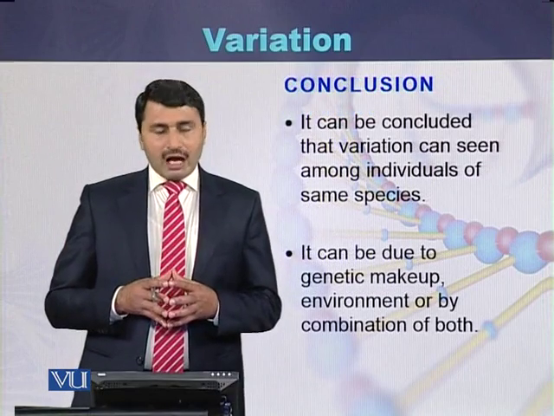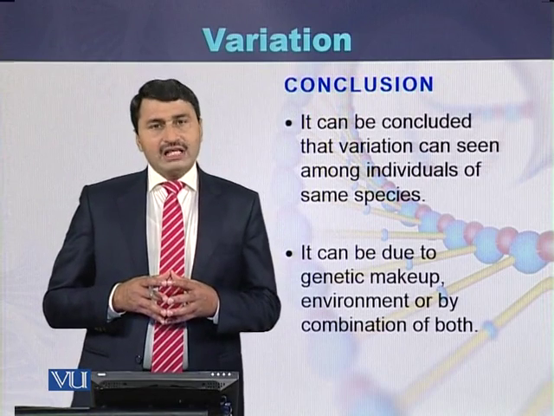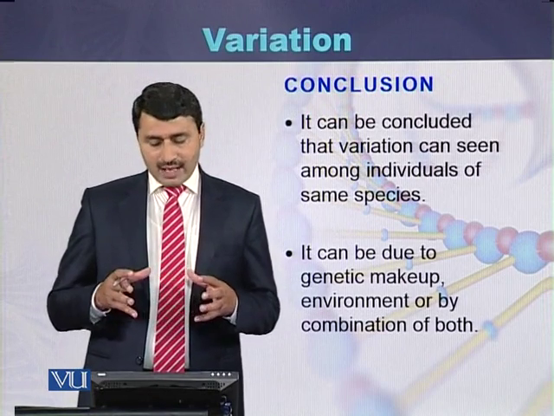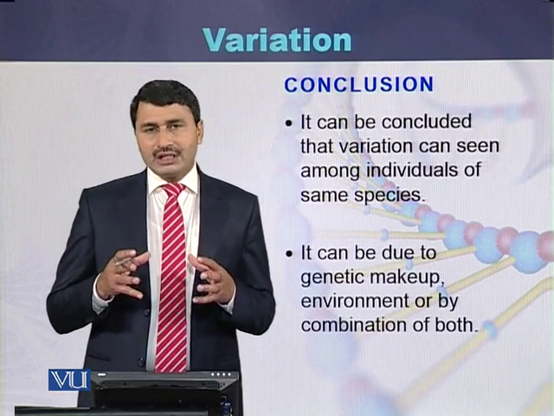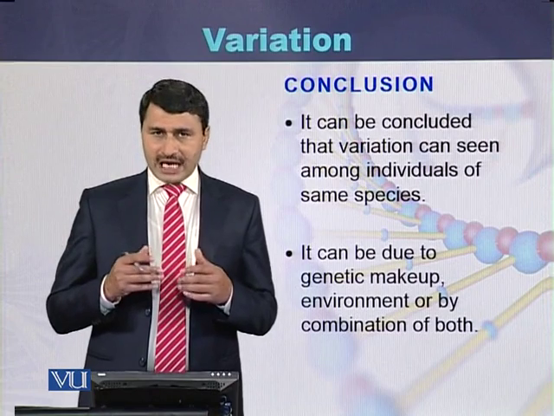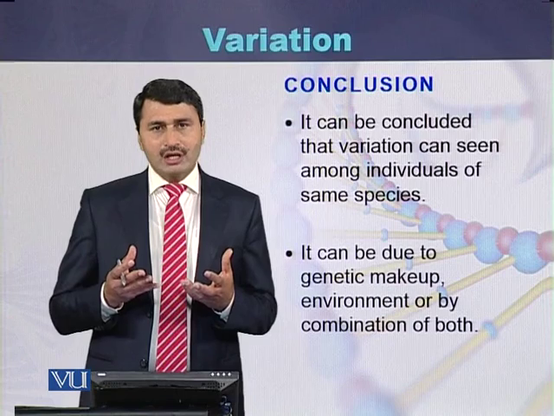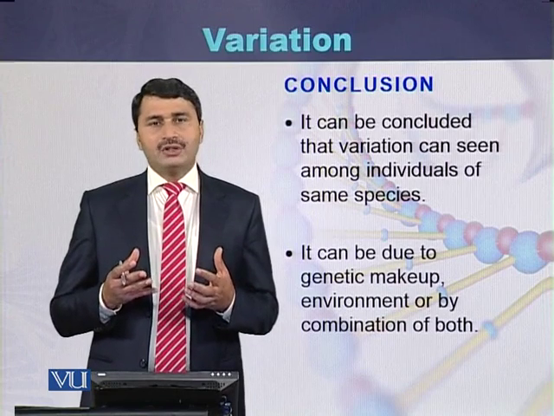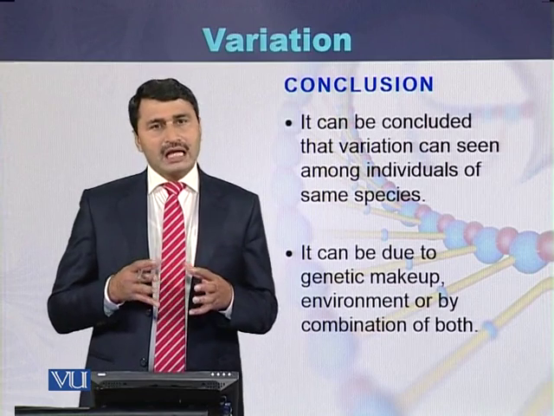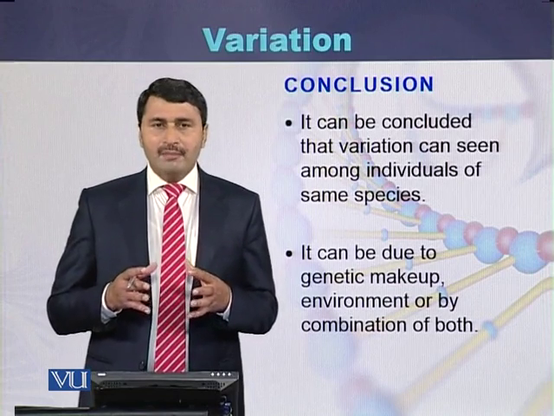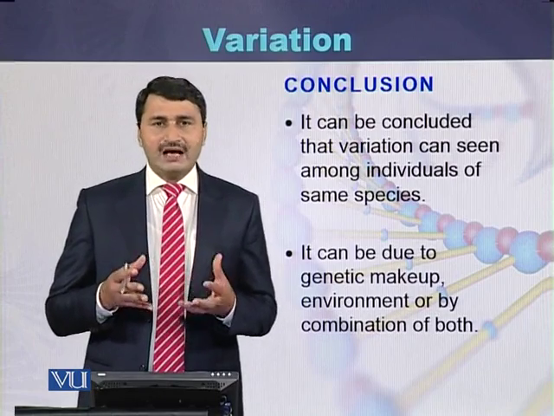If we conclude about the variation, we can conclude that variation can be seen among the individuals of the same species. This variation can be due to the genetic makeup of the individuals of that species. This variation can be due to the environmental effect, and this variation can also be due to both, partly by the genetic makeup and partly by the environmental effect.